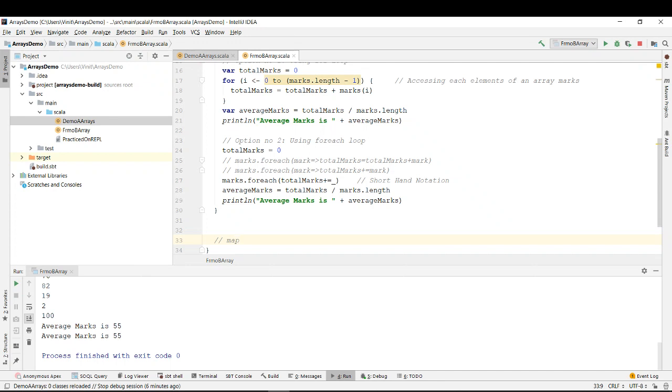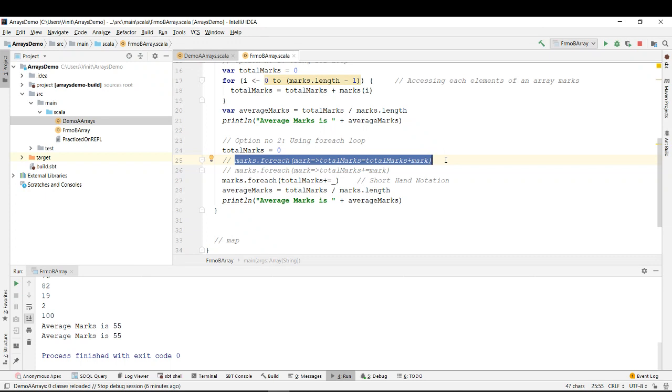In for each, if you try to understand this line of code, you iterated through all the marks, and you tried to find the total number of marks. You tried to add all the marks to get total marks.